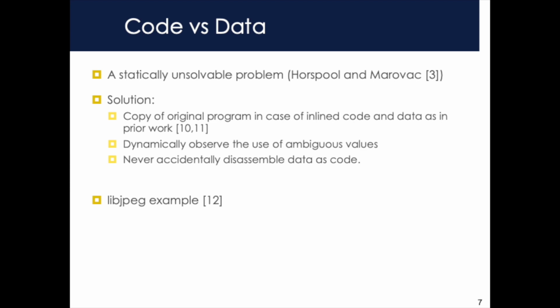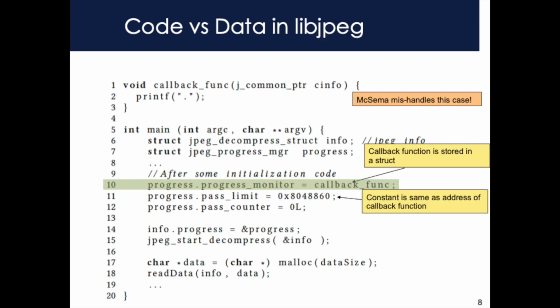I will illustrate a challenging example to rewrite in libjpeg. Let's first look at line 10. A function pointer is stored into the progress struct. In line 11, we store a constant to the next field of the struct. That constant is in the valid range of code addresses. In fact, it may be the exact same value as the address of callback func.